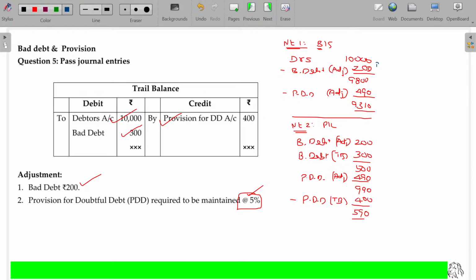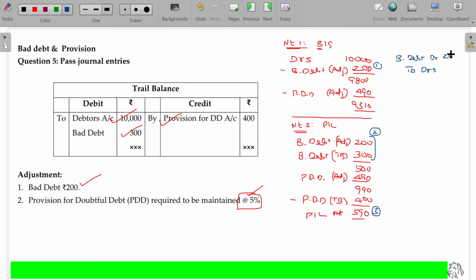Journal entry number 1 is all about bad debt for the adjustment. Journal entry number 2 is all about adjusting the bad debt to the provision for doubtful debts. Journal entry number 3 is all about shortage or surplus for the PDD to be created. So this will be transferable or adjustable in the P&L account. What is the first journal entry? Journal entry for the bad debt is nothing but debit the bad debt and credit the debtors.